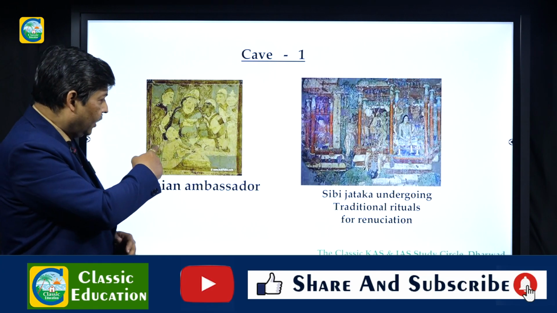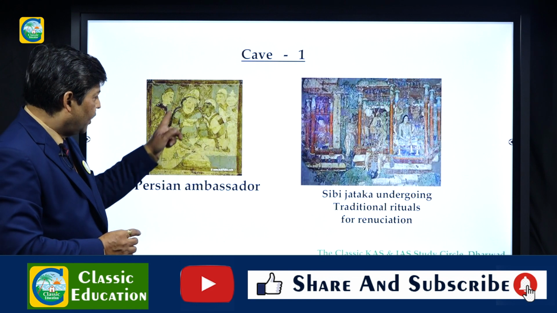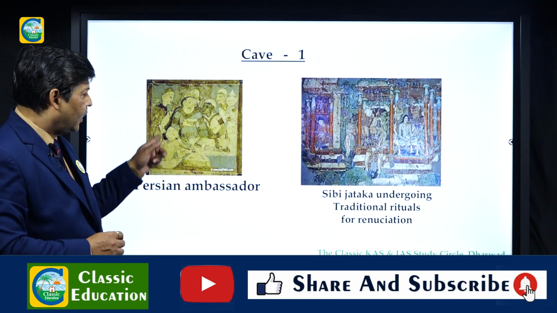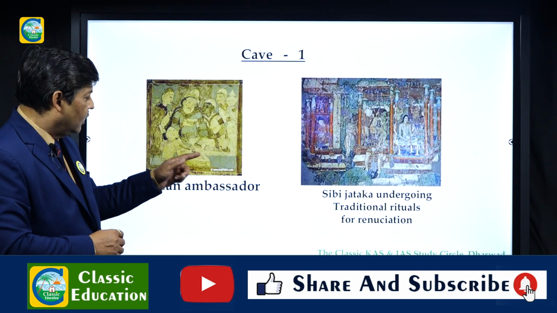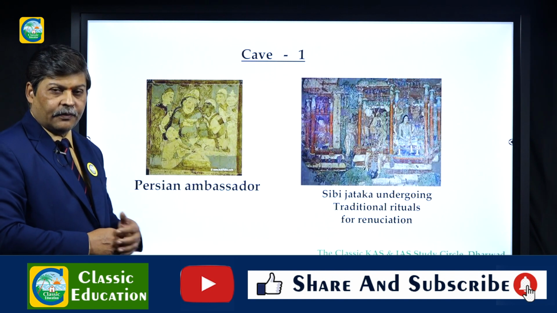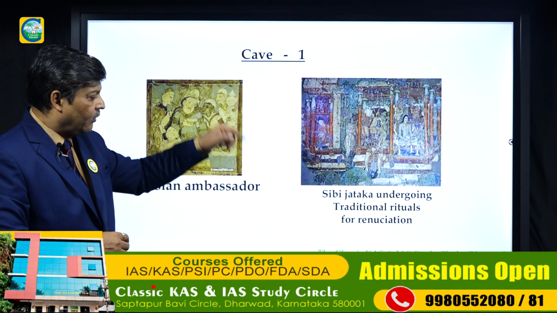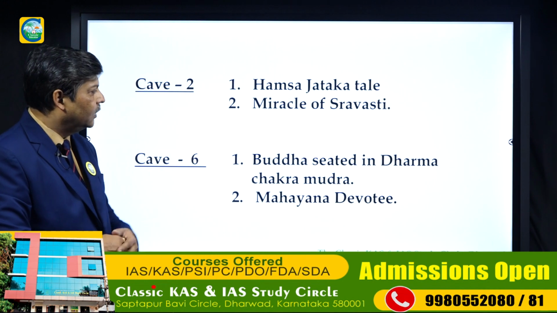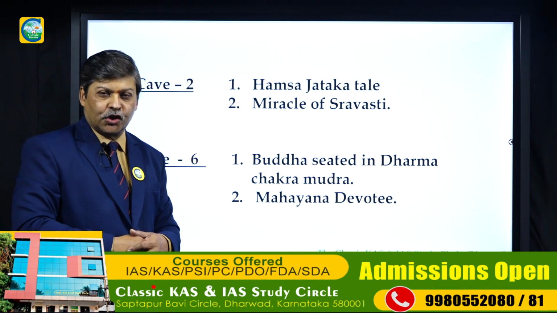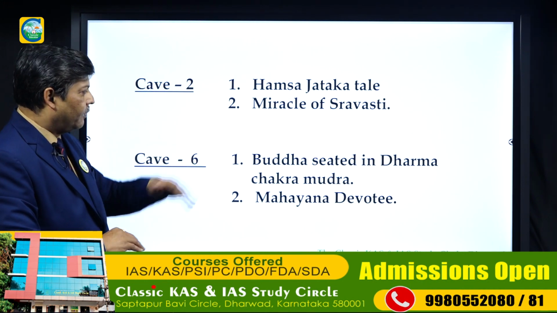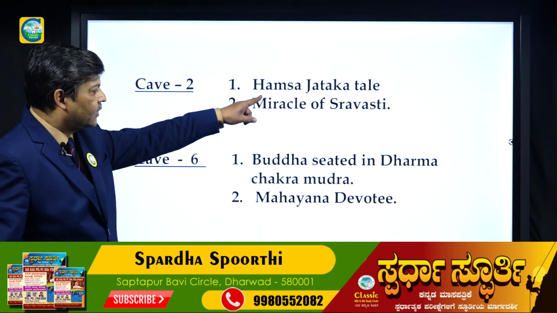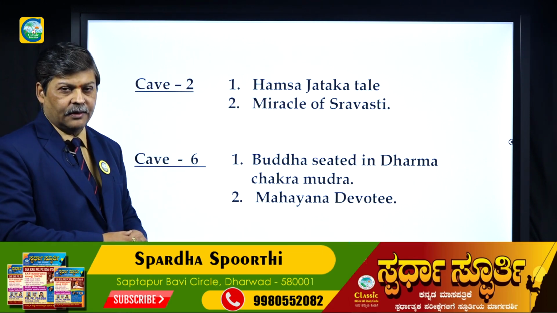And that painting here is mainly the Persian ambassador surrounded by his attendants. This is one of the important paintings in cave number 1. Now, if you go to cave number 2, which has some important paintings, that is the Hamsa Jataka tale, the